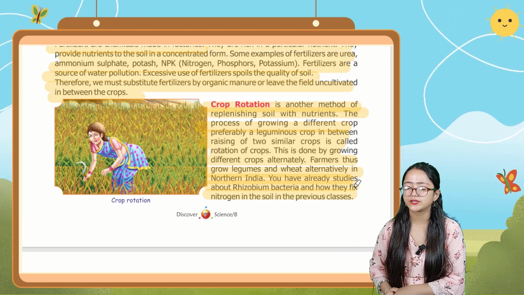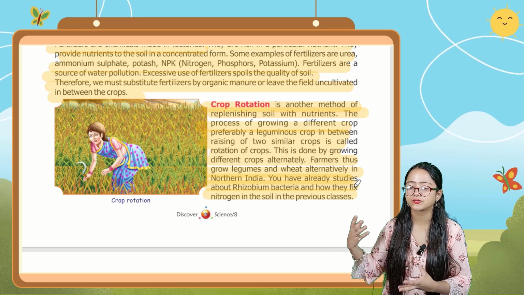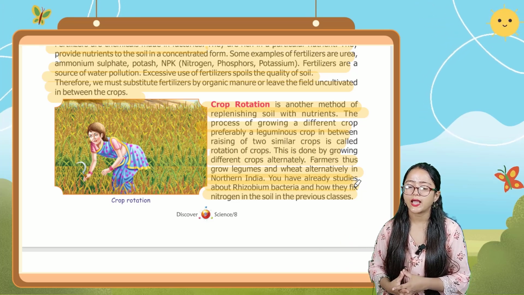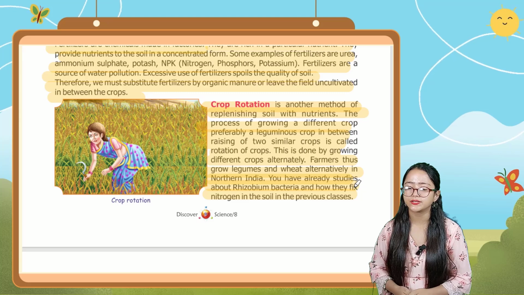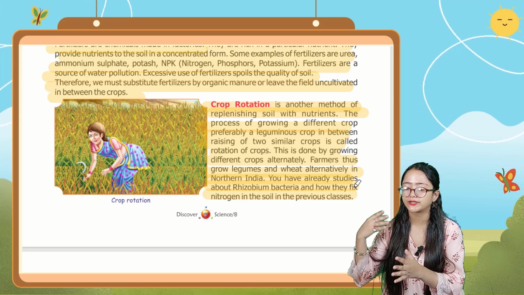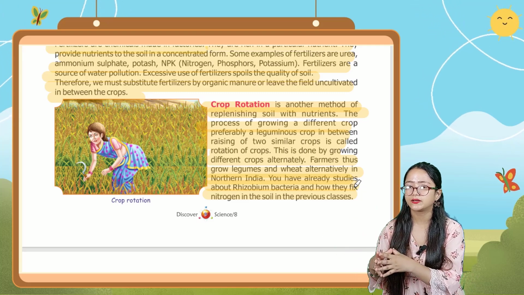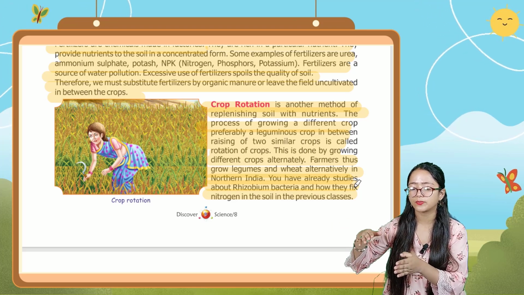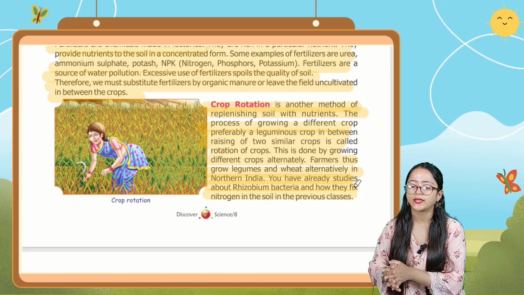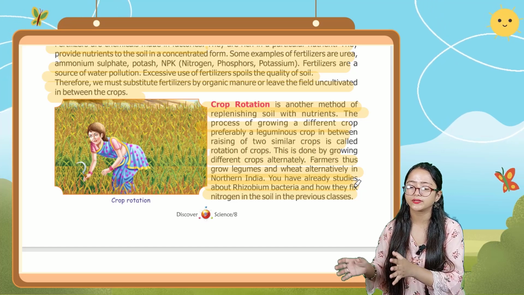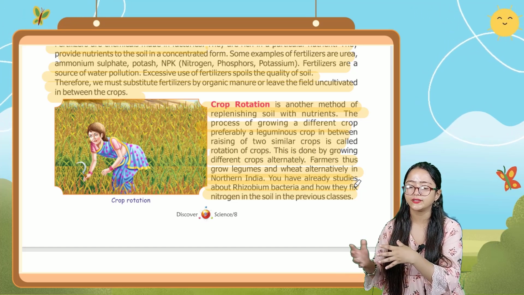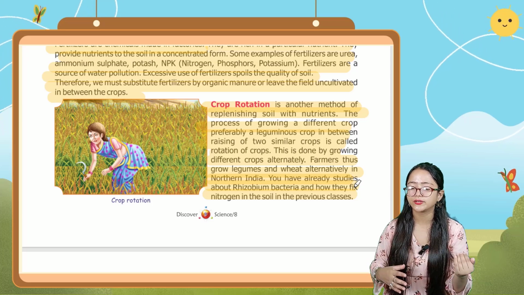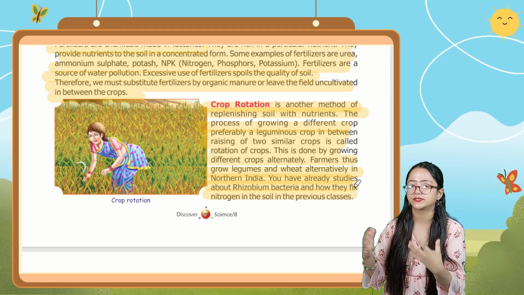So crop rotation is another method of providing soil with nutrients, and the process of growing a different type of crop, preferably a leguminous crop, in between raising of two similar crops is called the rotation of crop. This is done by growing different crops alternately, like farmers grow leguminous crops and wheat alternately in northern India.